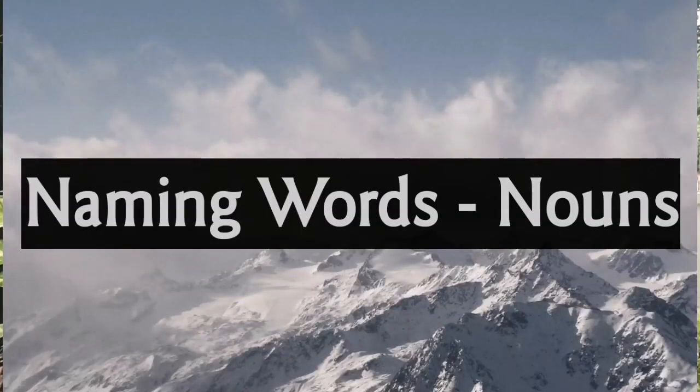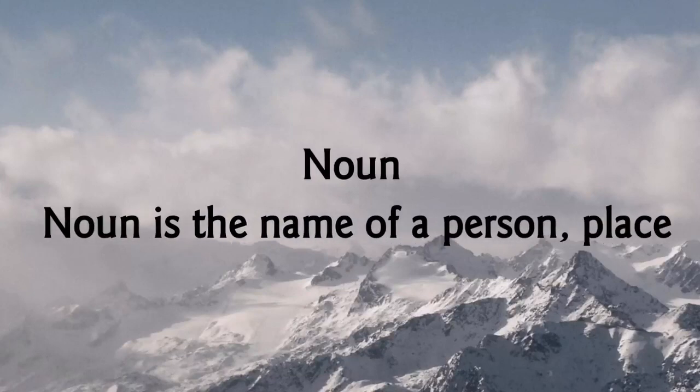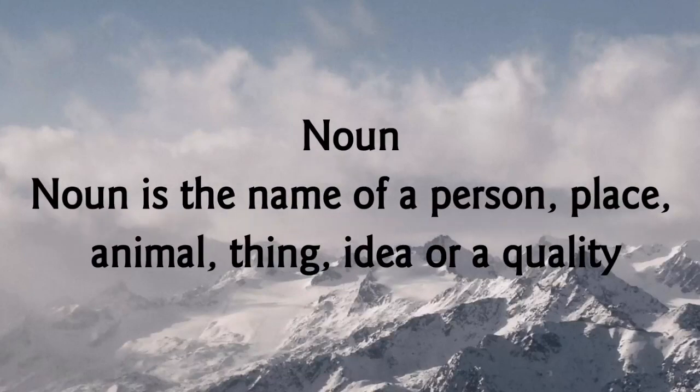Today, let us learn the grammar lesson, that is lesson 3, naming words, nouns. What is noun? I know we have already discussed and we had many chapters related to noun. Noun is the name of a person, place, animal, thing, idea, or a quality. And we have already learned different kinds of noun. Which are they? Proper noun, common noun, collective noun, and abstract noun. I know you all know about it.